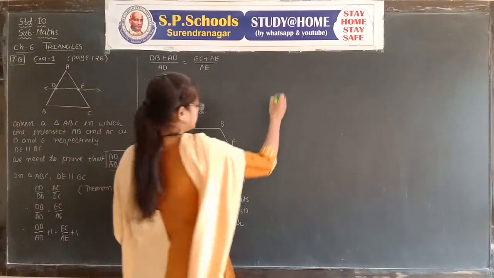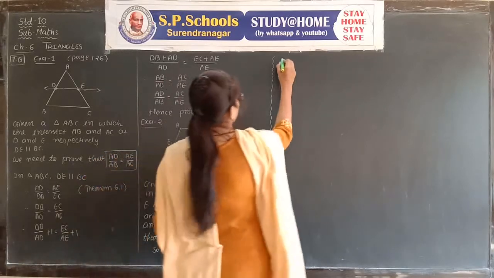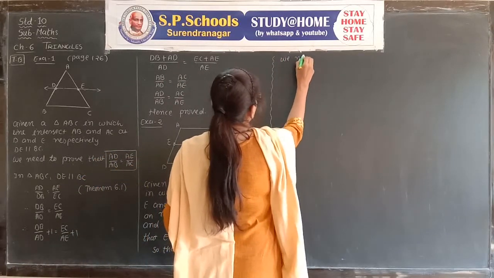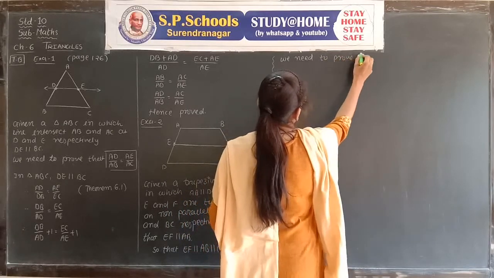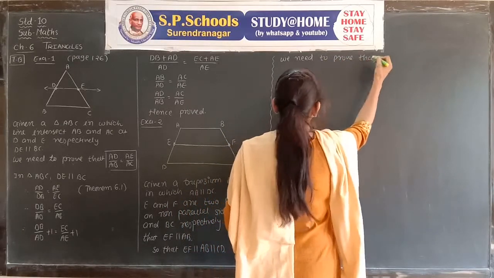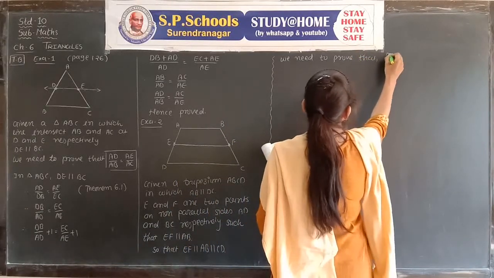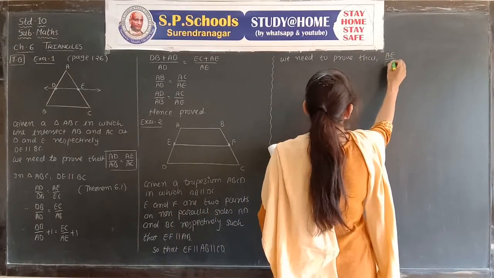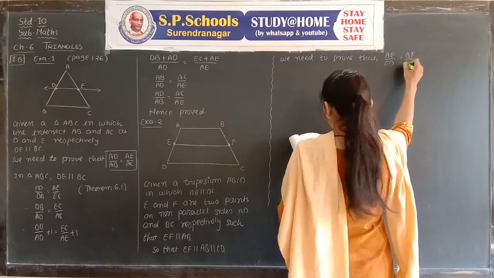Now, show that, meaning we need to prove that AE upon ED is equal to BF upon FC.